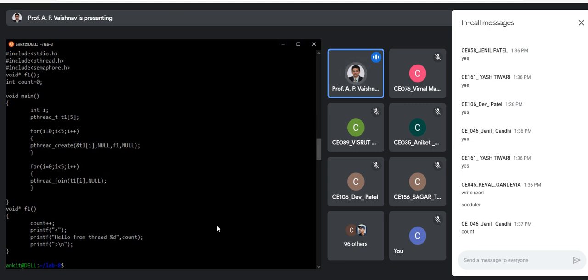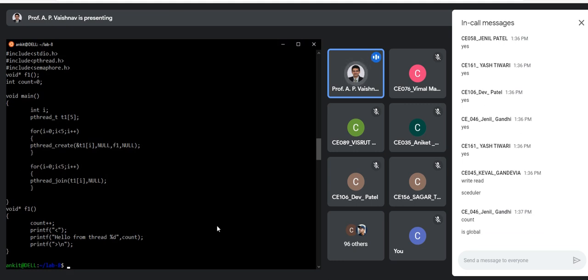Yes? Can anyone tell me what is the issue? Okay, count is global, right? That's correct. So what might be the issue due to that? And I'm not using synchronization or any kind of locking in this code, right? You can observe that it is a simple code. Okay, so as count is global, what are the possible problems? Try to list that in the chat box.